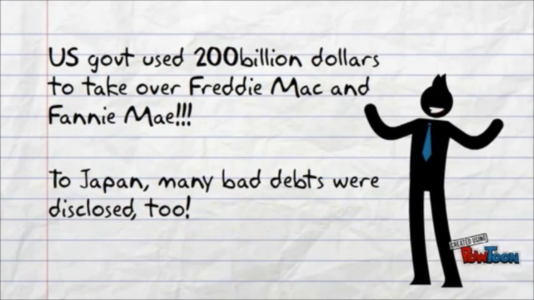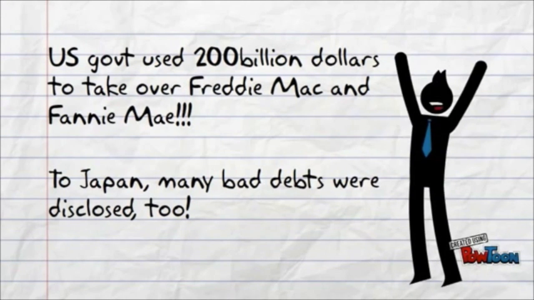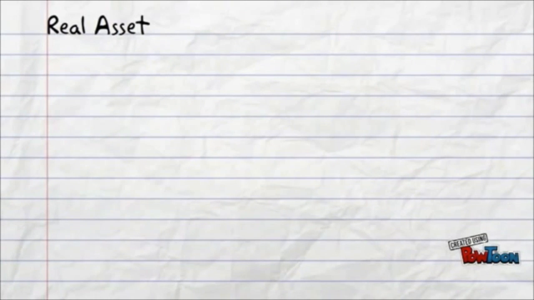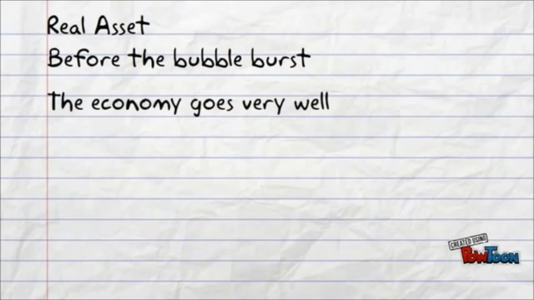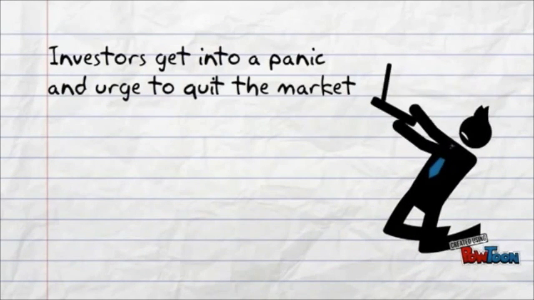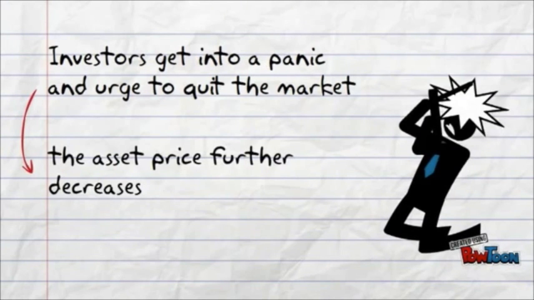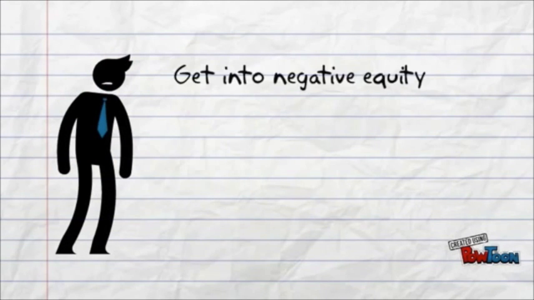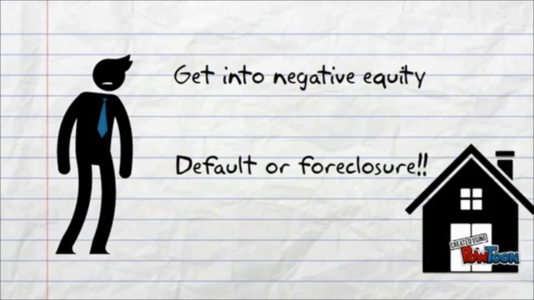Similar to Japan, after the burst of the bubble, the bad debts of banks were disclosed and had a long-term impact on Japan's economy. As the asset price bubble is inflating, when the economy goes very well, the value of real assets is highly overestimated. However, once the bubble bursts, the investors get into a panic and sell their assets to minimize their loss. But this action makes the asset price decline further. In the property market, many homeowners get into negative equity and are at risk of default or foreclosure.